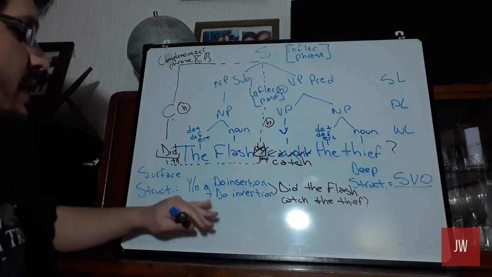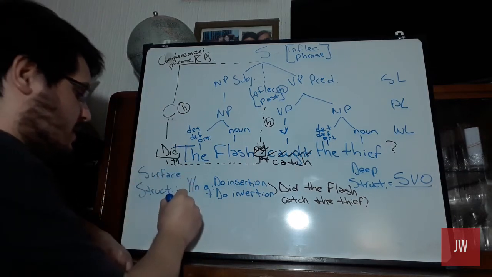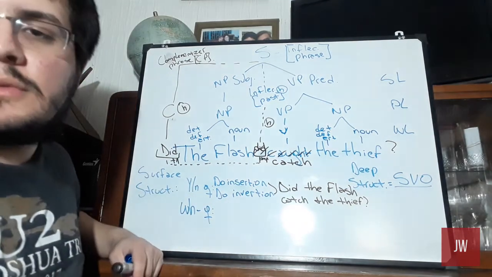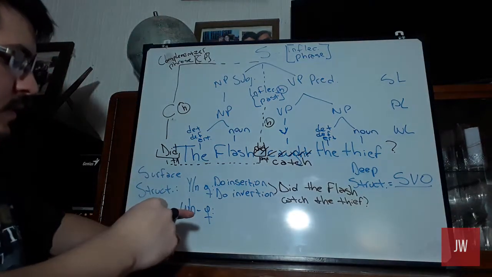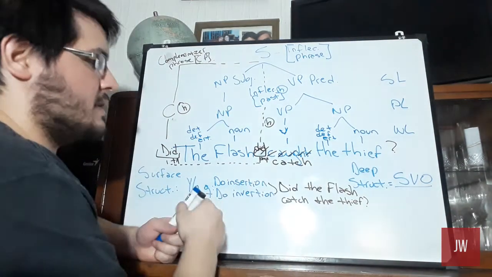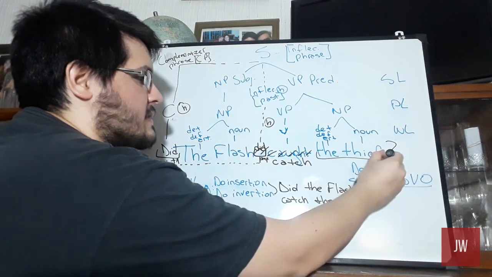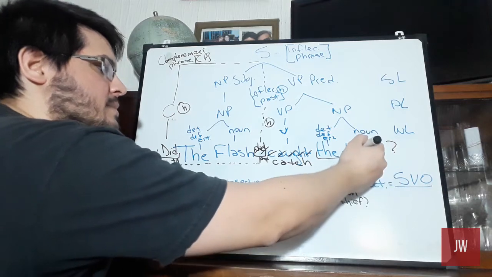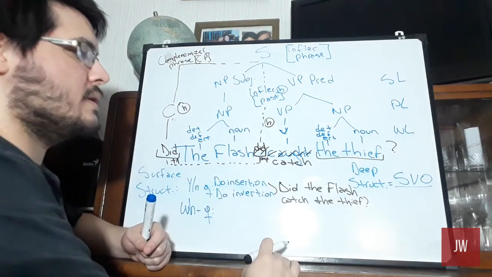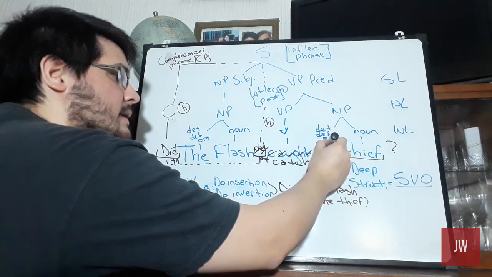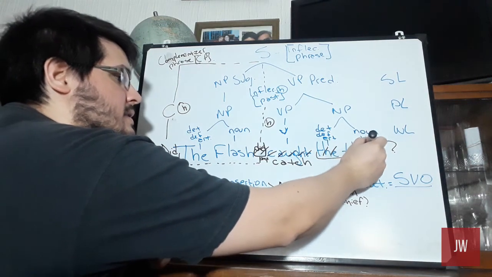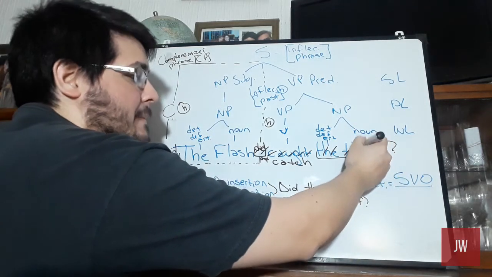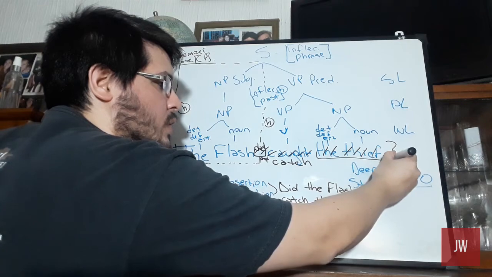Next, we continue to another iteration that is called WH question. How do we do that? We need to focus now on the object of the sentence. That's the thief. Okay? We need to change this object into another word. What word? We change this, as it is an animate object, a person, into who.